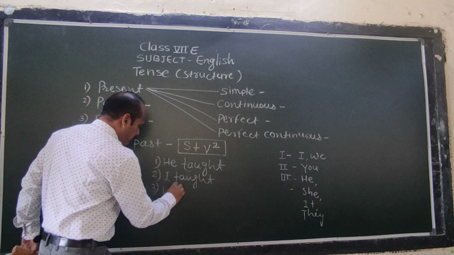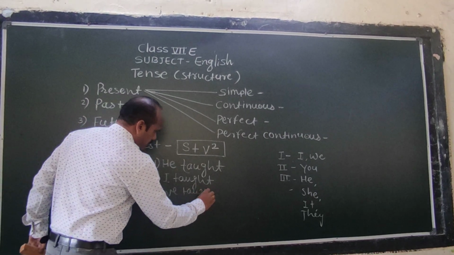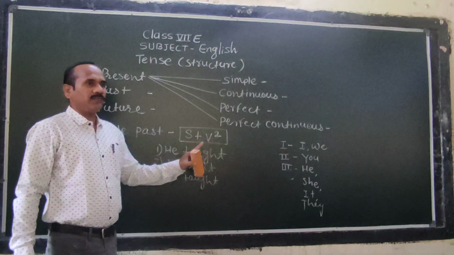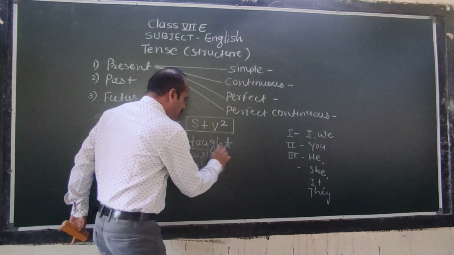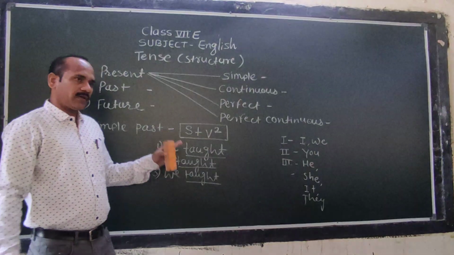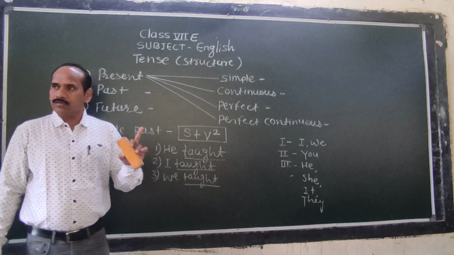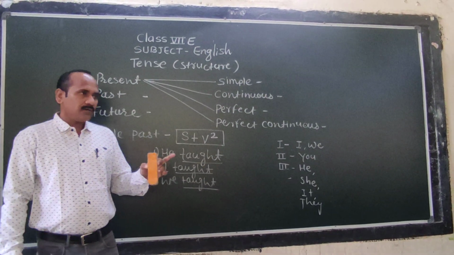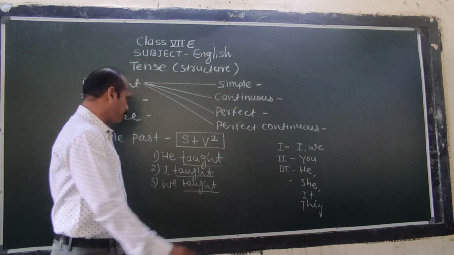He taught. Then I taught. We taught. Like this: subject and second form of verb. We have to just take the second form of verb. You must learn the first form, second form and third form of verbs: present, past and past participle.